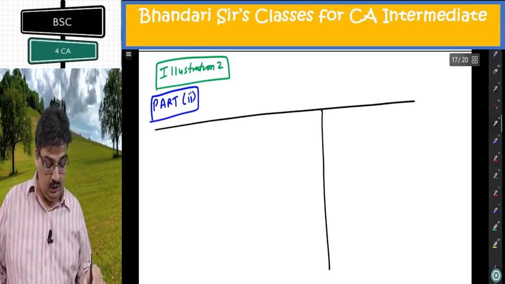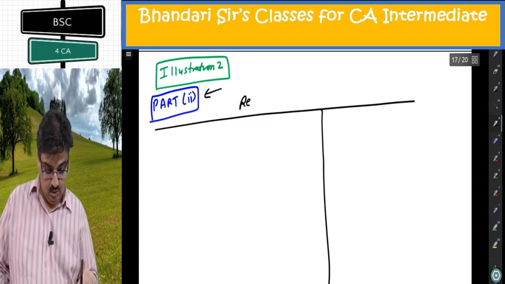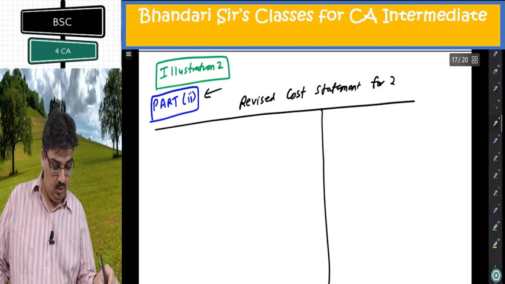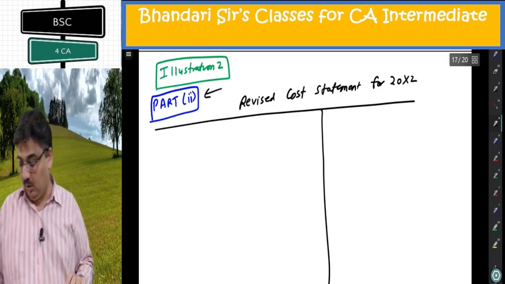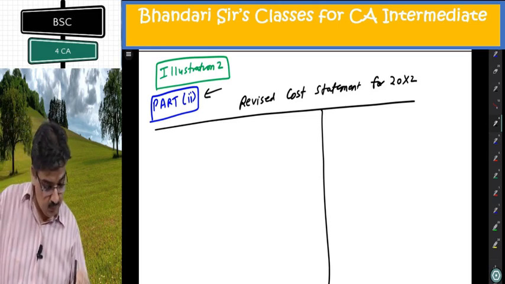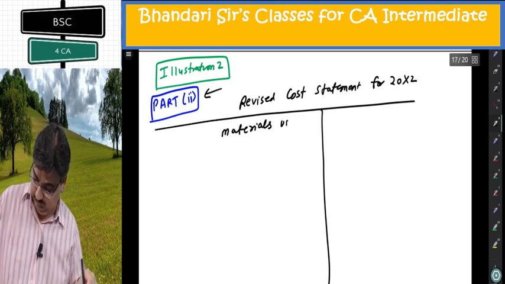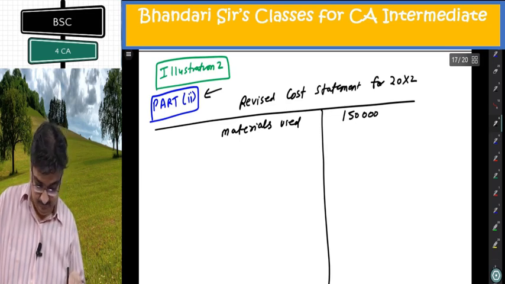So I make the cost statement. I am doing part number 2 first. Revised cost statement for 20X2. Your year can be different depending on the booklets that you are carrying. Materials used 1,50,000.